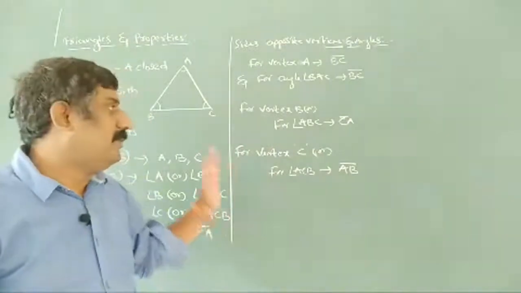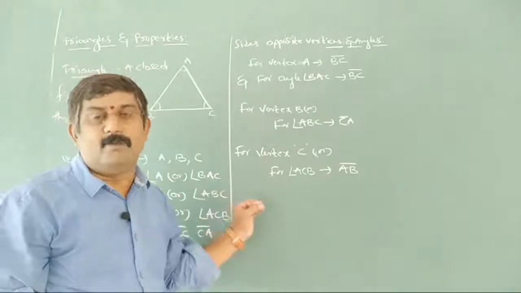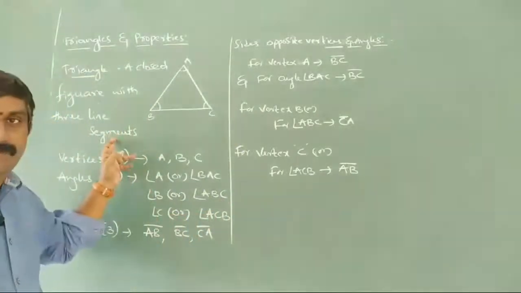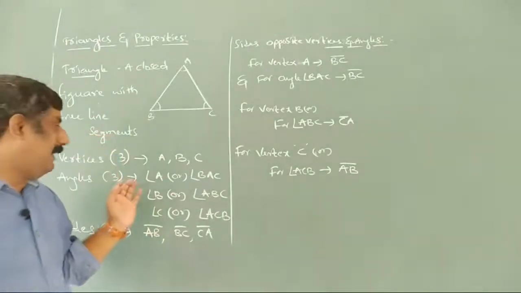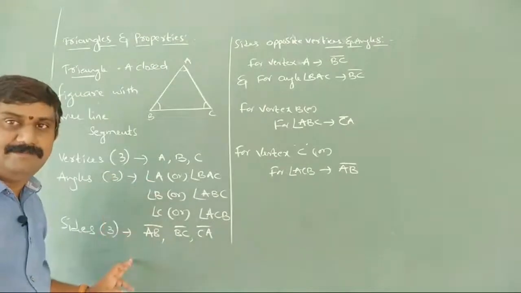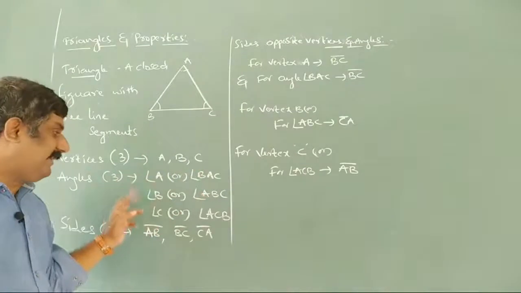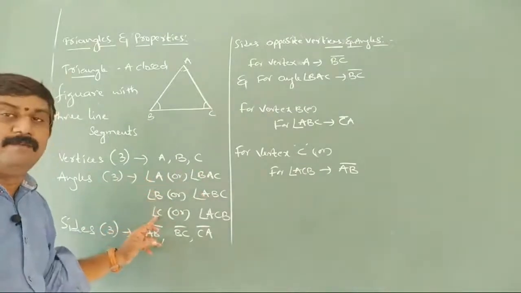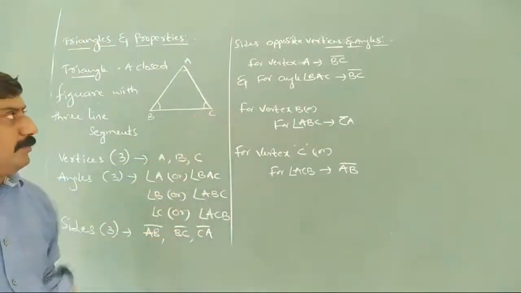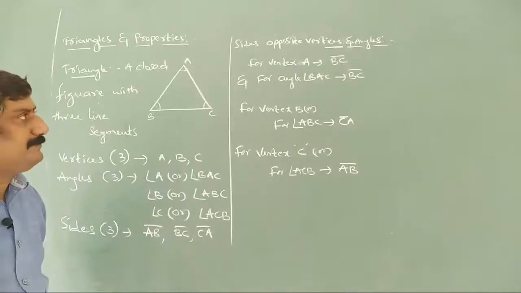Okay. So this is about a triangle and its characteristics here. Once again, what is a triangle? Triangle is a closed figure with 3 line segments. What we have in triangle, with triangle we have vertices, angles, sides. How many vertices? 3 vertices, A, B, C. How many angles? 3 angles, angle A, angle B, angle C. How many sides? AB, BC, CA. And we wrote sides opposite to vertices as well as angles.